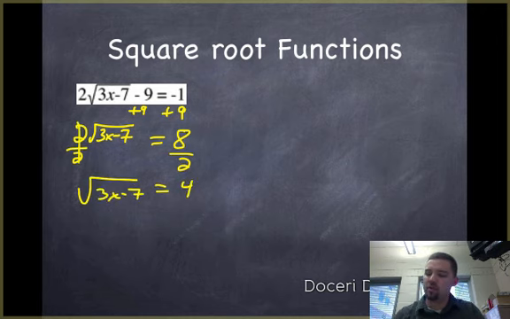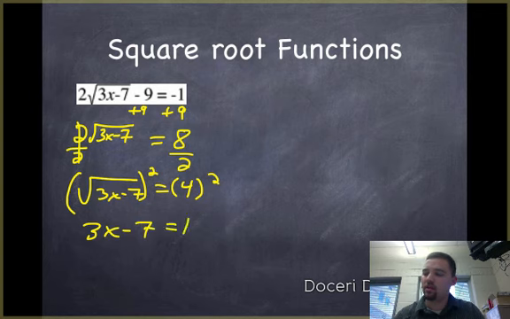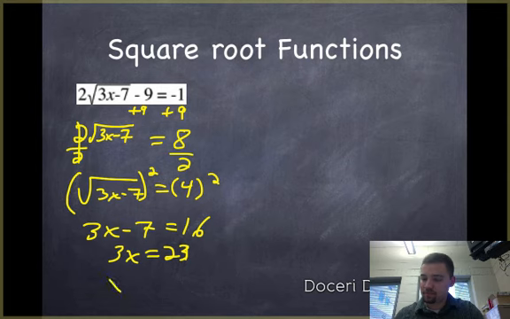Now I'm going to square both sides to get rid of the radical. And so I get 3x minus 7 equals 16. Add 7 to both sides, and I get 3x equals 23. So x equals 23 over 3.